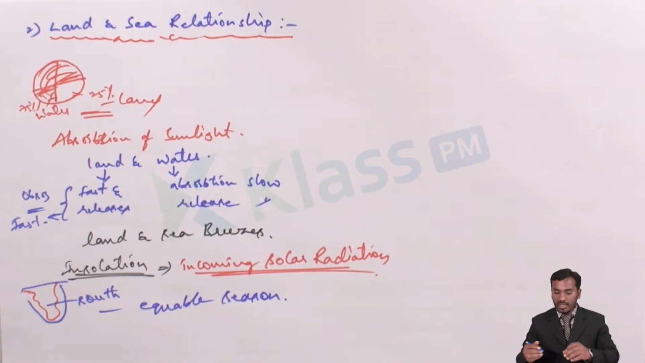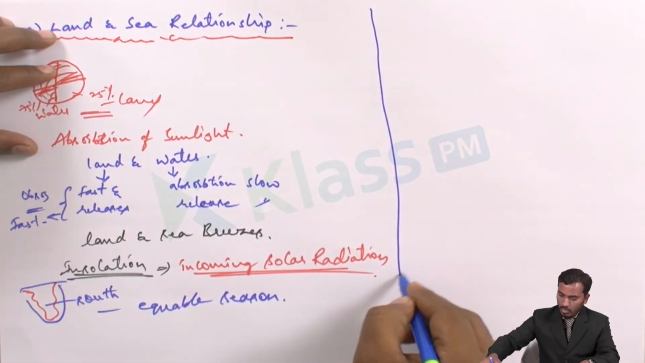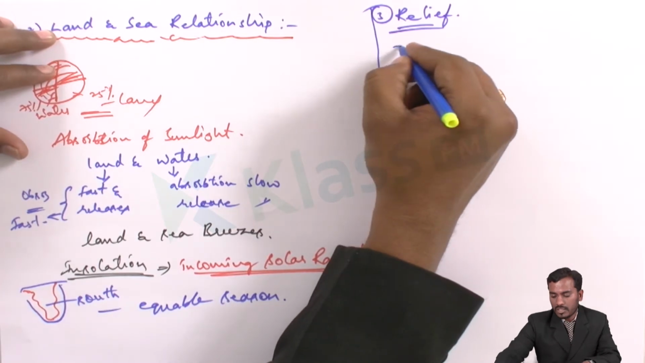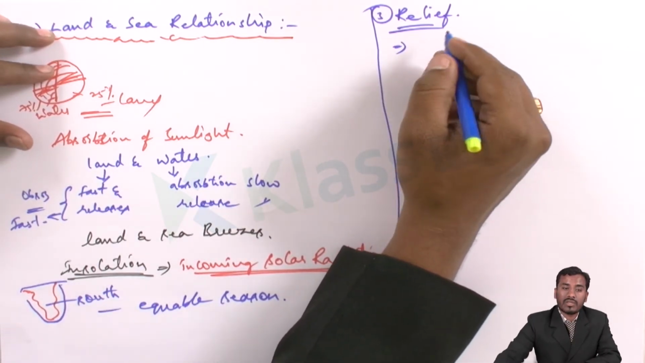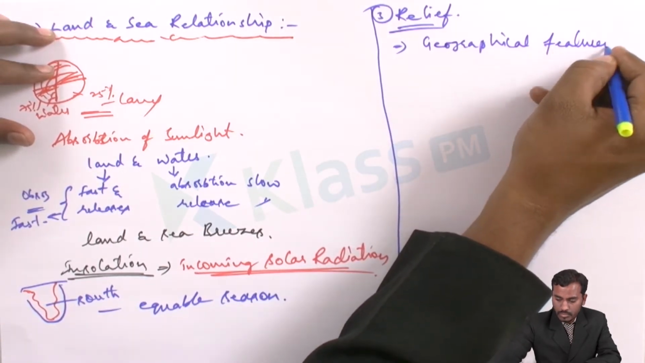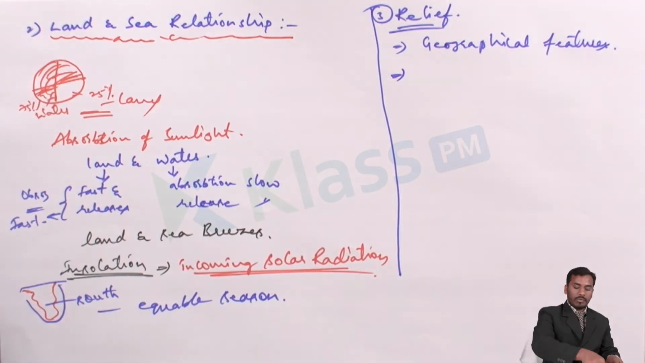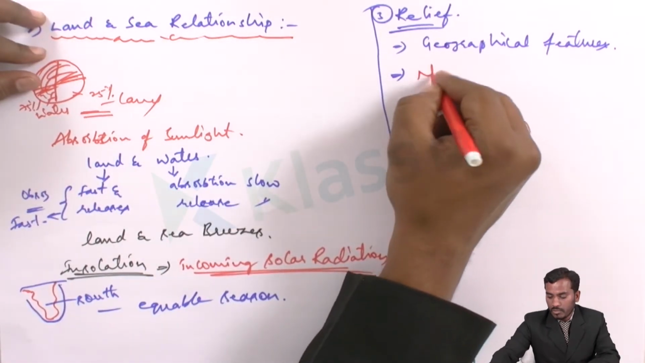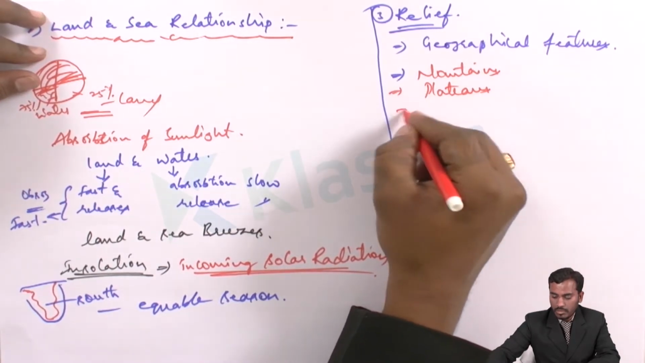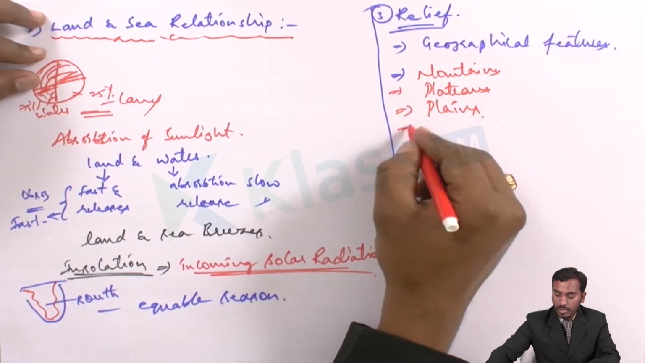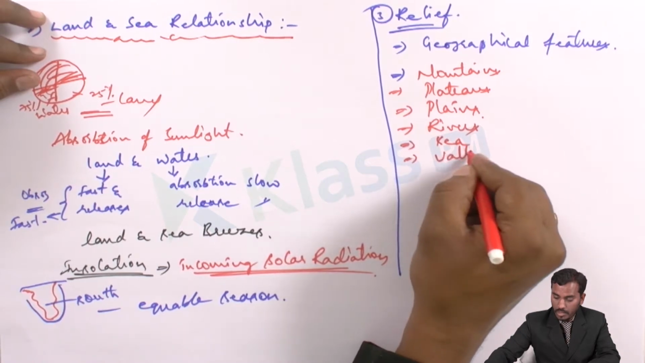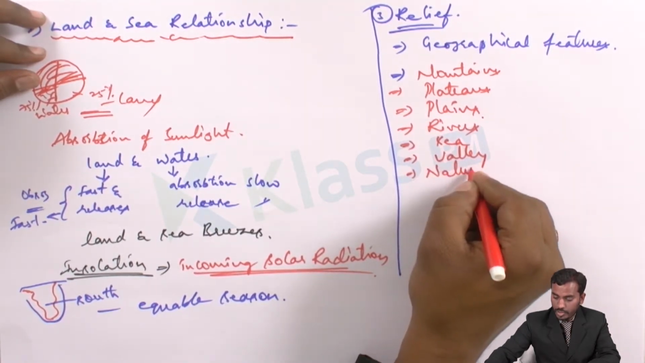And next what we have is relief features. What is this relief? What type of relief do we call it? Relief is nothing but the occurrence of geographical features. What are these geographical features? What type of things do we consider in the geographical features? One is mountains, then plateaus, then plains, then rivers, maybe sea, valleys, then natural vegetation.